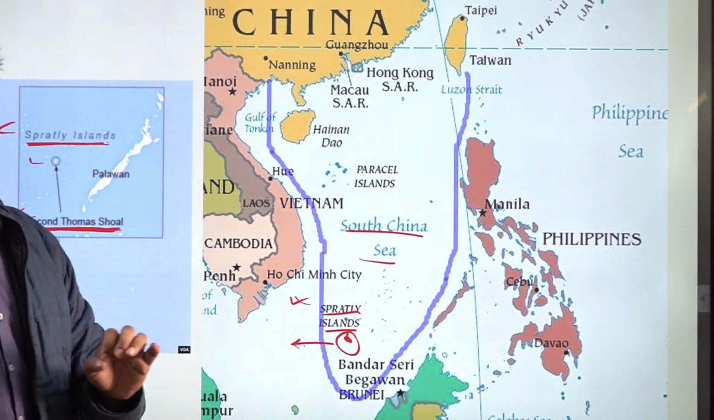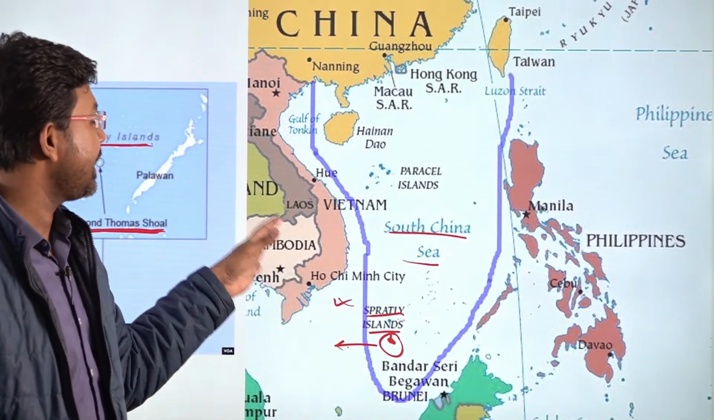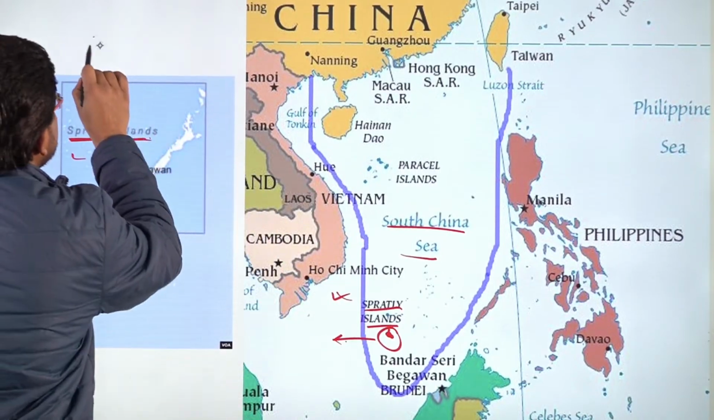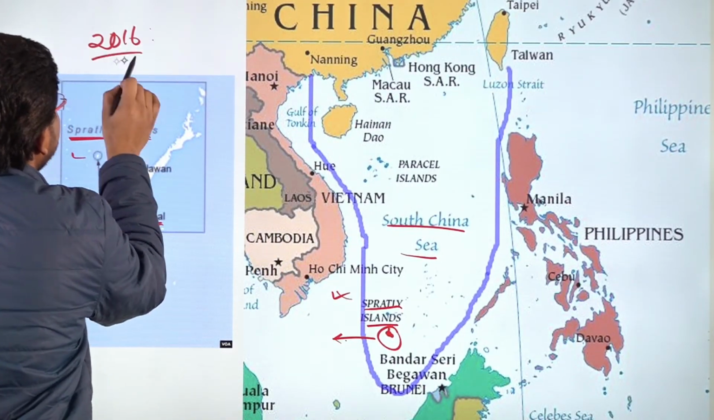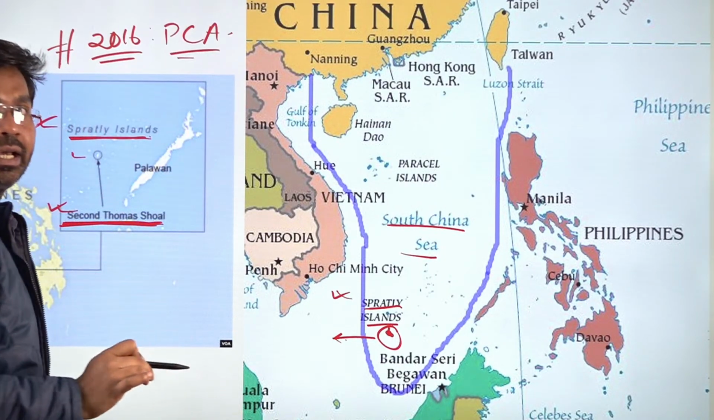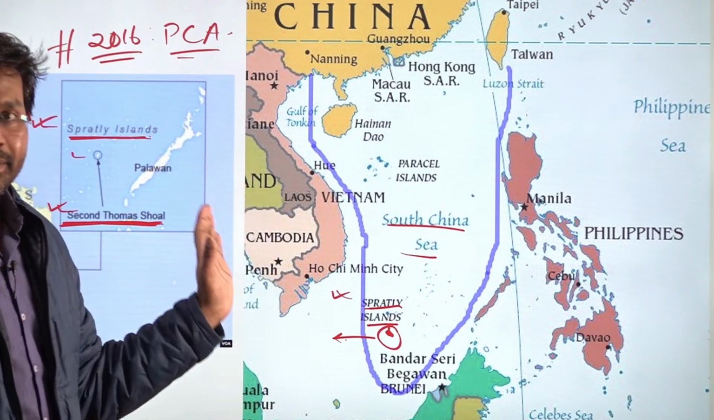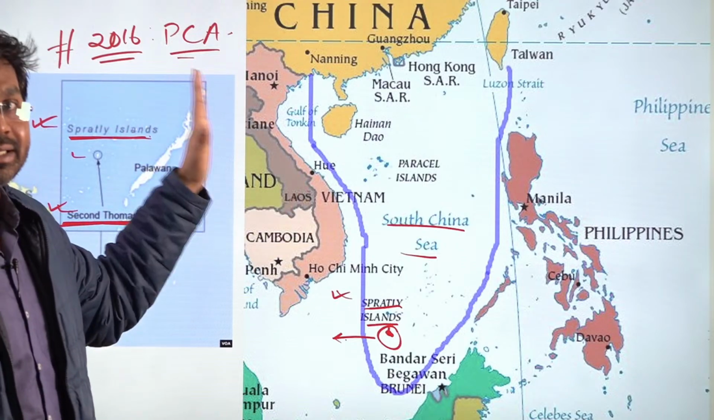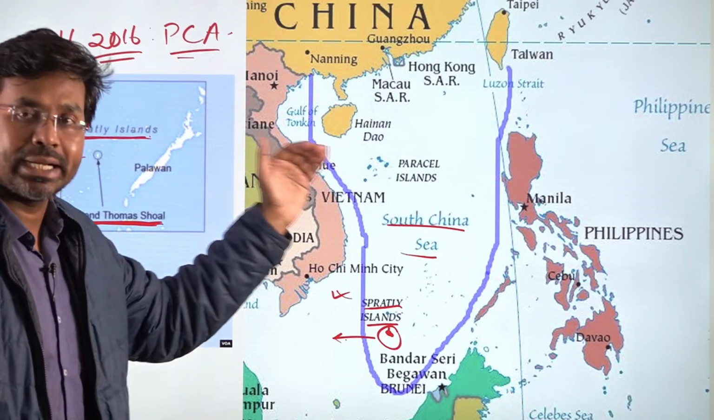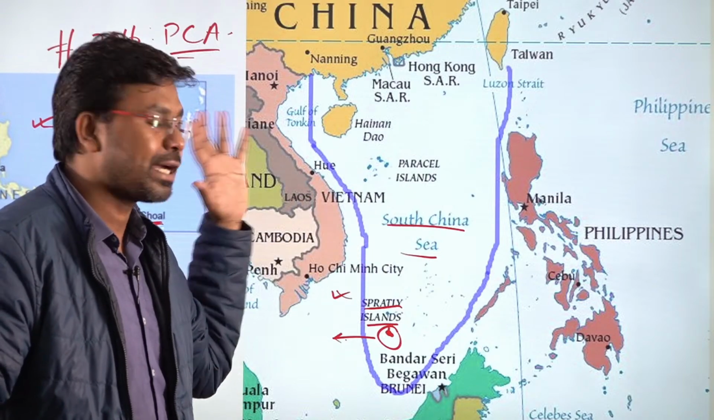This dispute is not new. This dispute has been there between China and other countries for a long period of time. In the year 2016, the Permanent Court of Arbitration, PCA, gave a ruling related to South China Sea. What has PCA said? PCA has said that South China Sea does not belong only to China. It belongs to other countries also. Other countries also have territorial jurisdiction in the South China Sea.